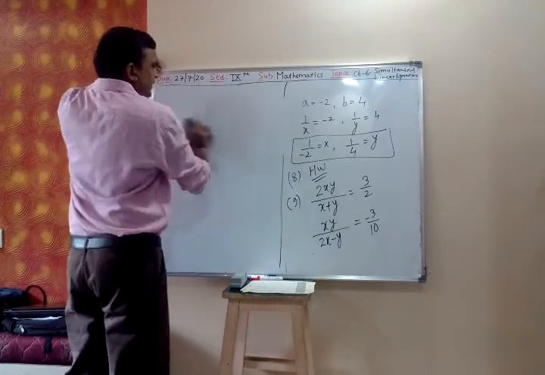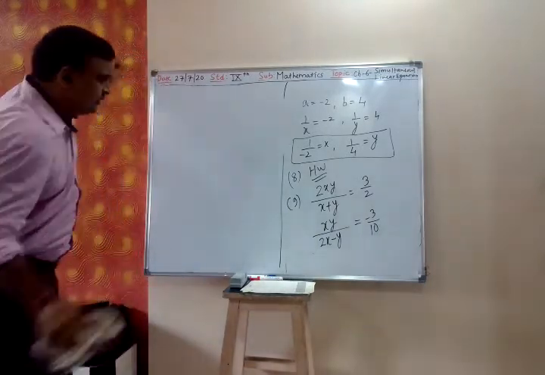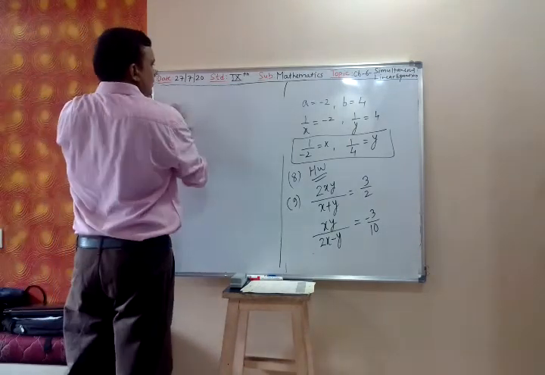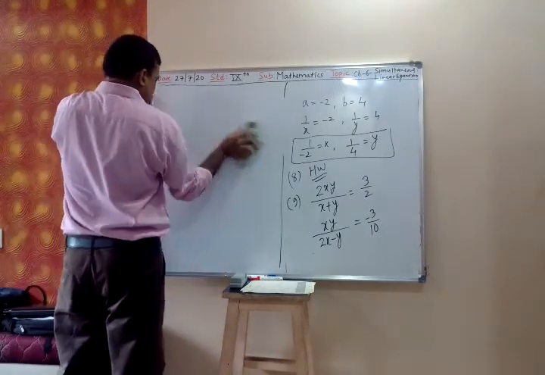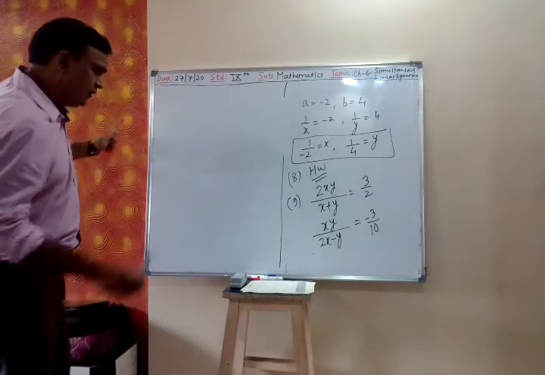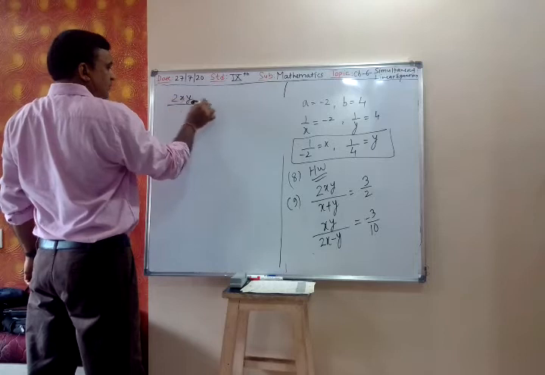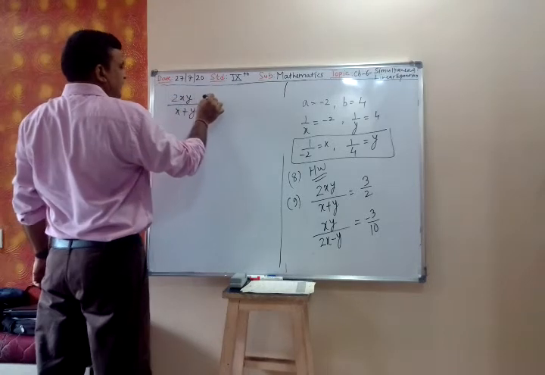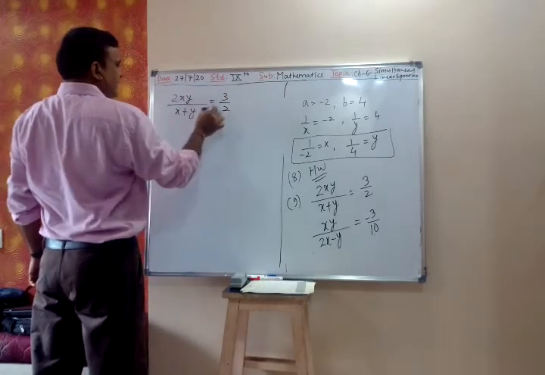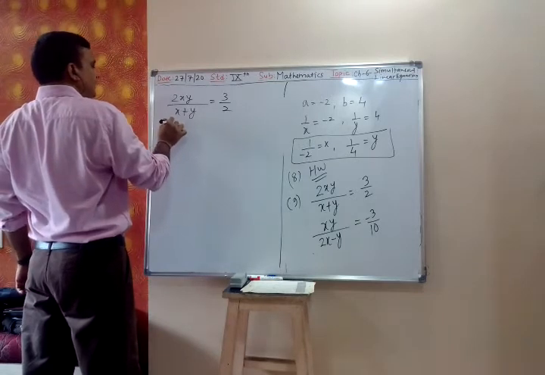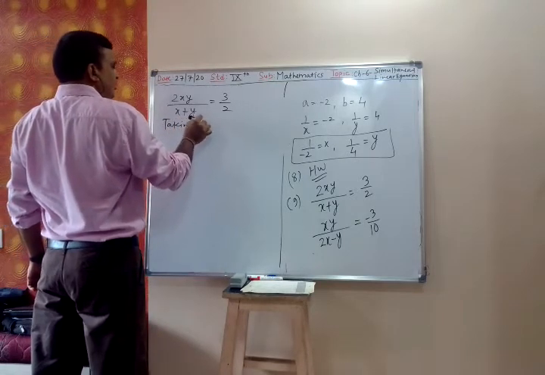So what will I do? I will take reciprocal on both the sides. So what do you have? You have 2xy upon x plus y is equal to 3 by 2. So taking reciprocal on both the sides.